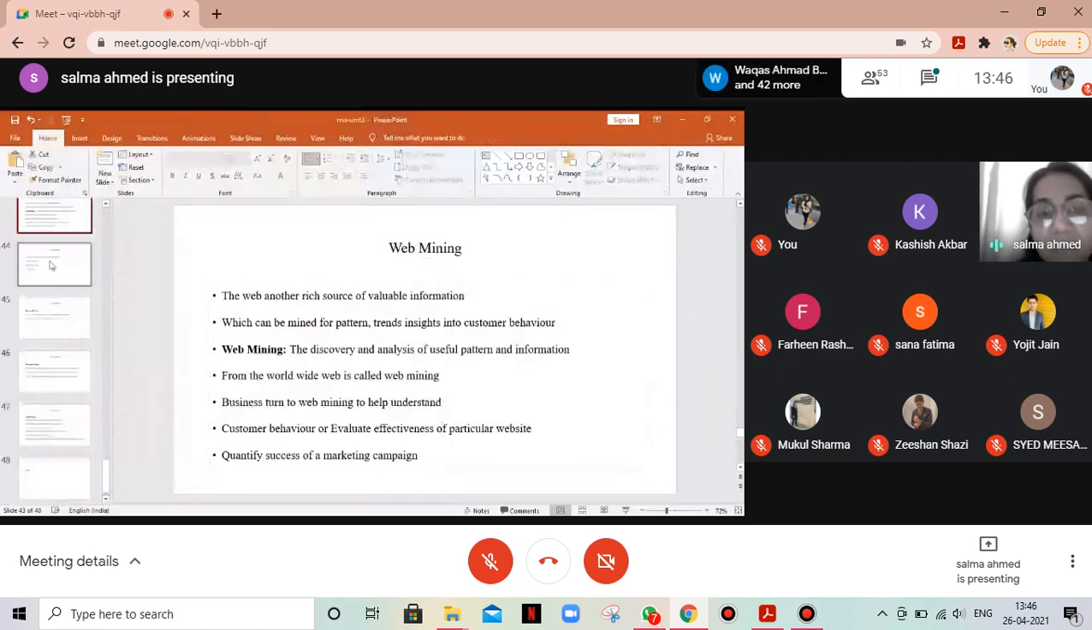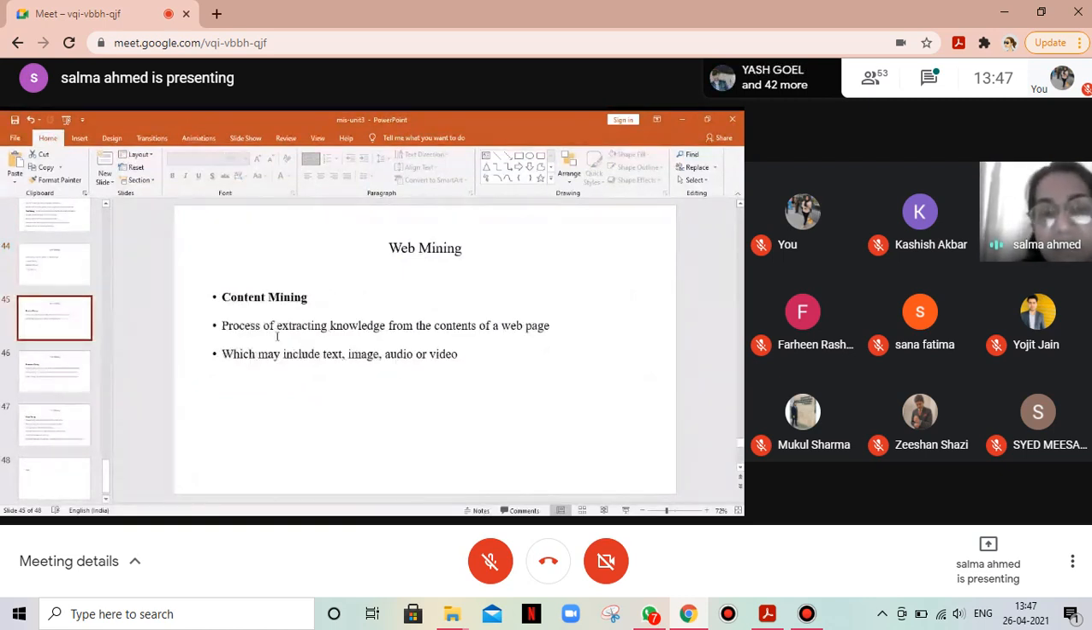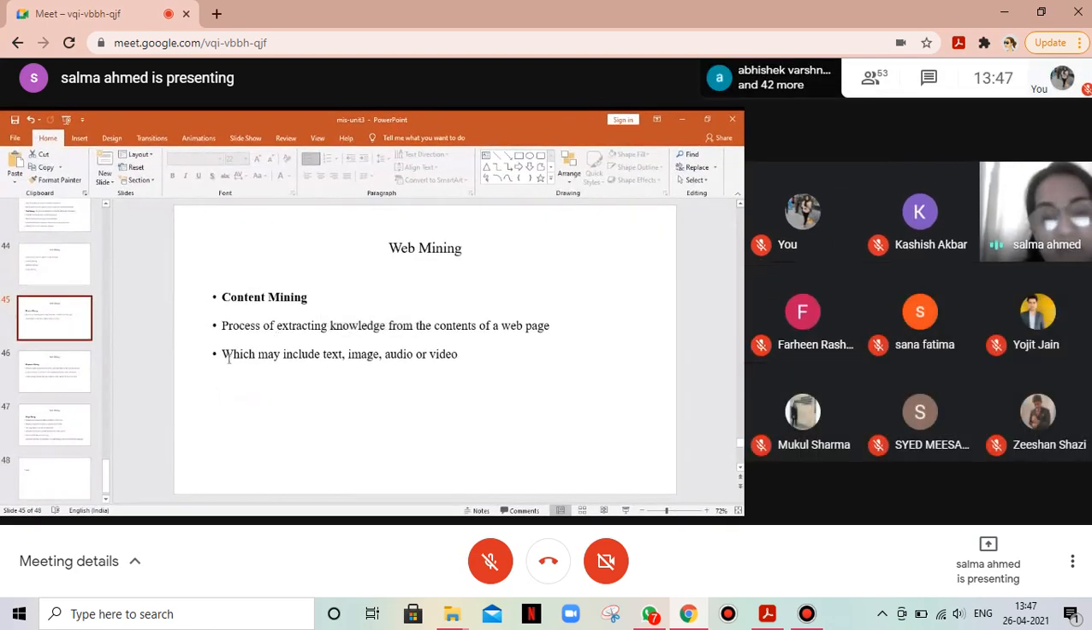Now, web mining looks for patterns in data through content. How does it do so? Through content mining, structure mining, and usage mining. These are the three methods that we use. Content mining is a process of extracting knowledge from the contents of a web page, which may include text, image, audio, video. We try to collect information from the web page.